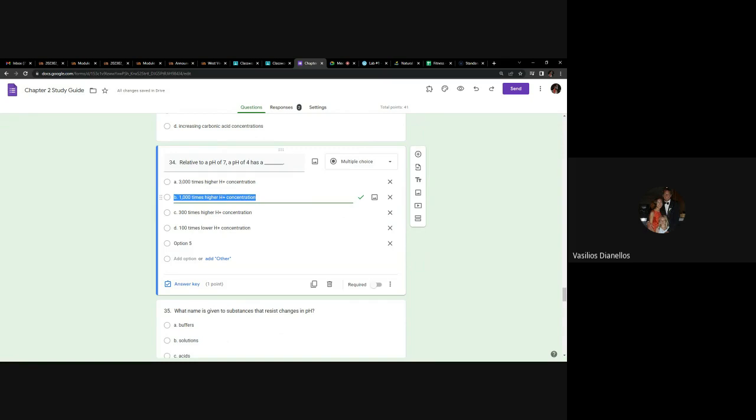But think about all the different ways I could reword this. 1,000 times lower OH minus concentrations, 1,000 times higher acidity, 1,000 times lower basic. All the different ways I could reword it.